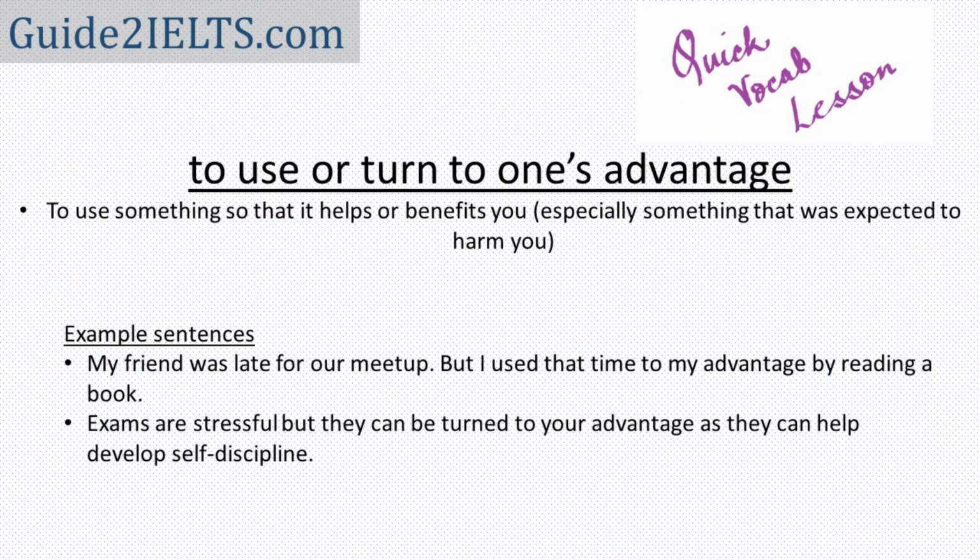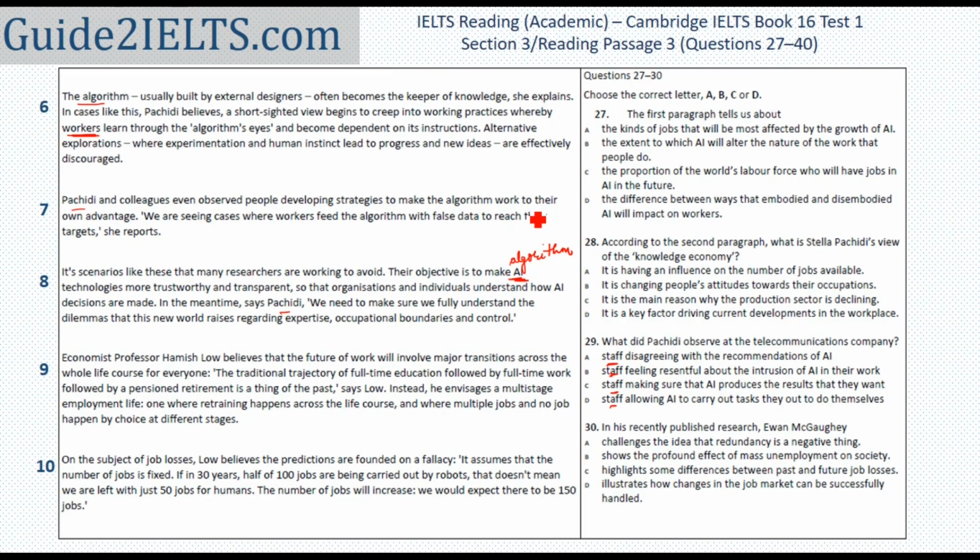It means to use something in a way that it helps you or it is biased towards you. So we are seeing cases where people feed the algorithm with false data to reach their targets. And the word observed is here as well. Was the staff disagreeing with what the AI or what the algorithm was recommending?